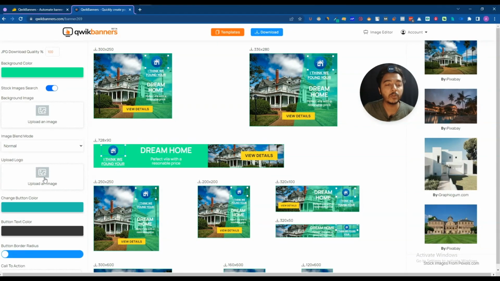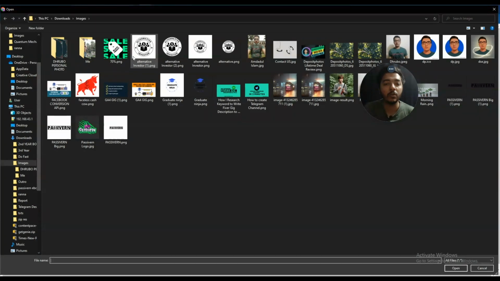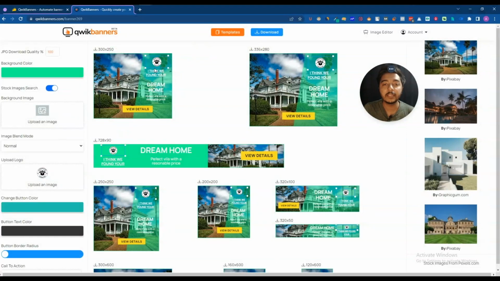And if you want to upload your logo, just click here and upload your logo. Let's say this is your logo. So select your logo and see the logo has been added here. In every image, the logo has been added automatically. I hope you get the idea.